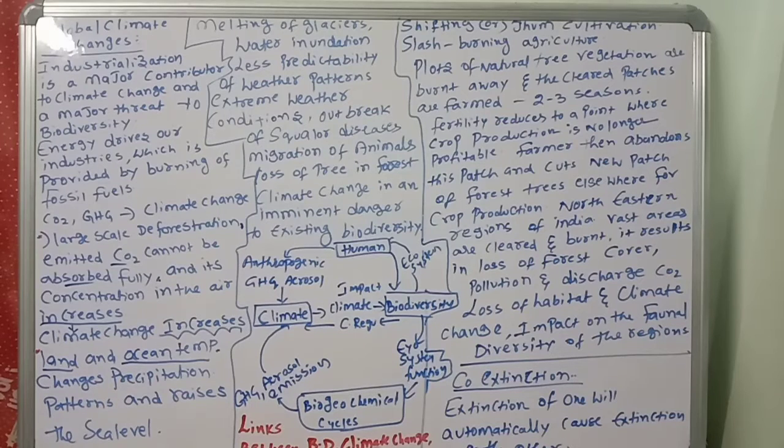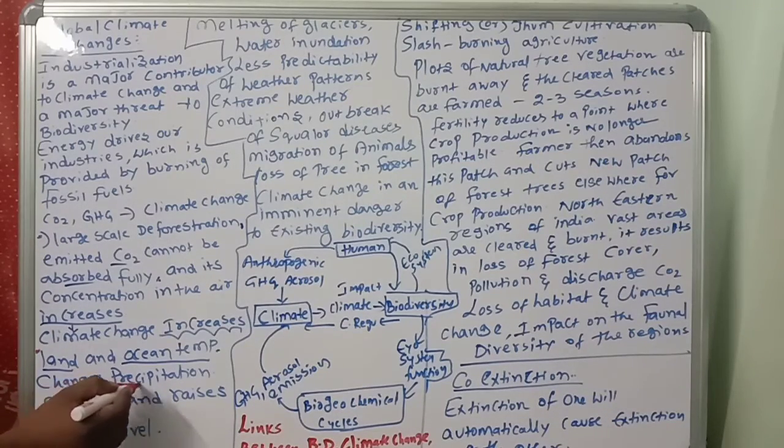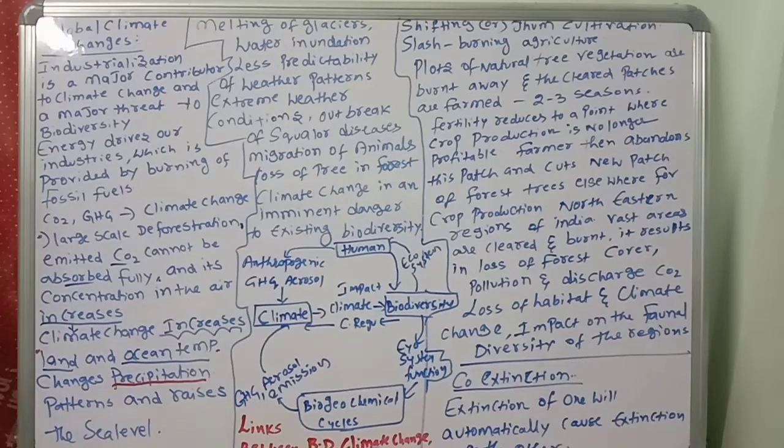Okay, children. So must and should, these are all the points you have to remember. That's why global climate change is happening. Land and ocean temperature increases. Next, changes in the precipitation. Precipitation means rain and snow patterns, and it raises the sea level. So automatically what happens? The sea level will increase.